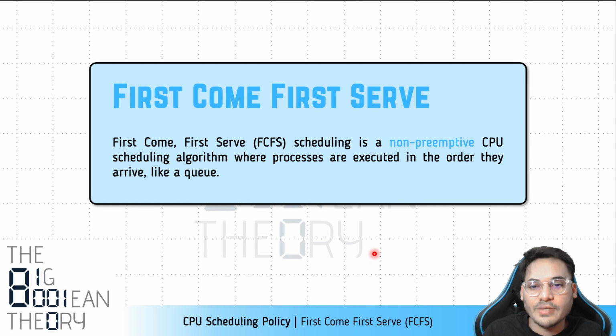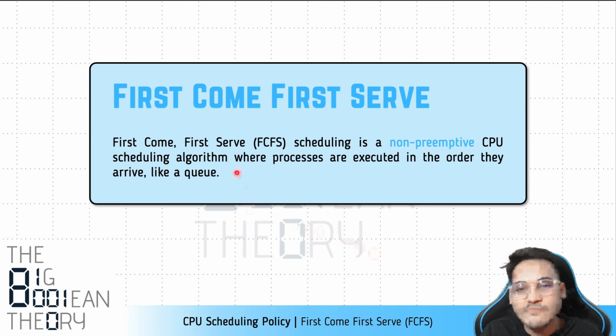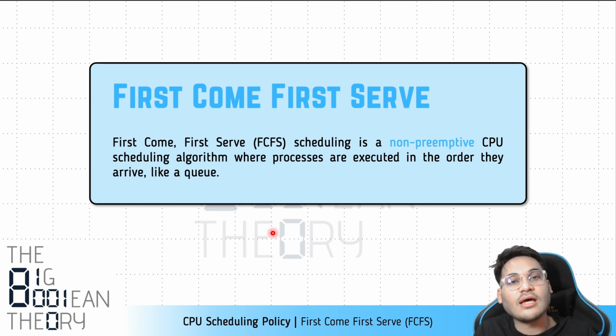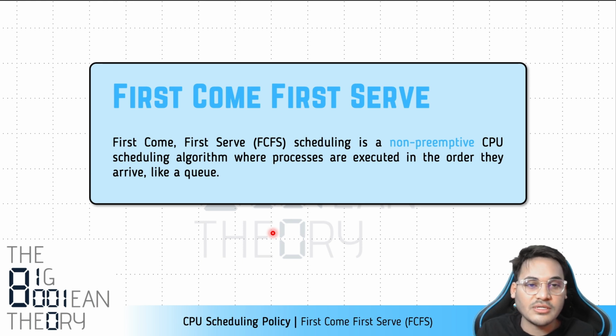So let us start with the definition, or basically how does the first come, first serve algorithm work? So basically first come, first serve or FCFS scheduling is a non-preemptive CPU scheduling algorithm where processes are executed in the order they arrive, just like a queue. So it's a very simple algorithm. The name is self-explanatory, first come, first serve, right? So it works by prioritizing processes in the order that they arrive into the computer system. So processes which arrive early will be favored, and processes which arrive later will be serviced after the processes which have arrived before them have been allowed to run on the CPU. It works like a queue, right?